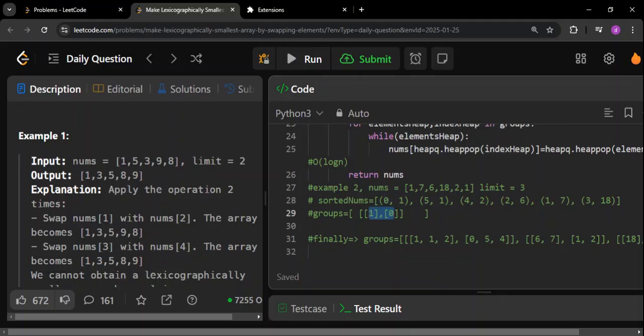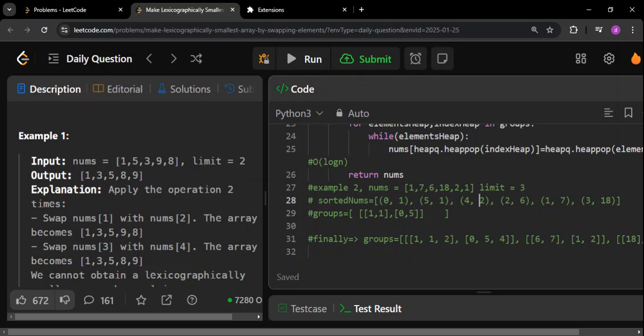So I will start from index number 1 now. For index number 1, the value is 1. I will check against the last entered value: if I subtract this and this, whether the absolute difference is less than or equal to the limit or not. In this case, 1 minus 1 is 0, which is less than or equal to the limit. So this particular number will also be part of this group. Now I'm processing this, so I will write 1 here, and its index 5 will be included here. It will look like this.